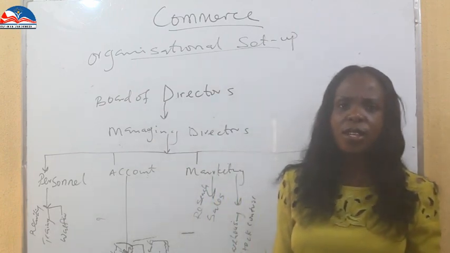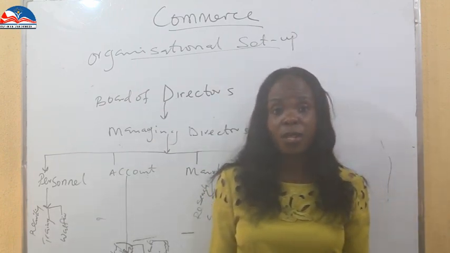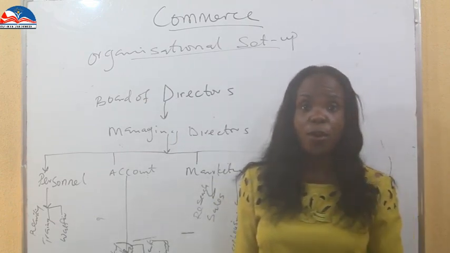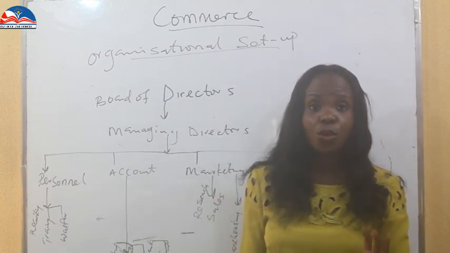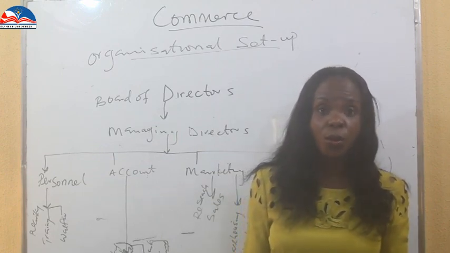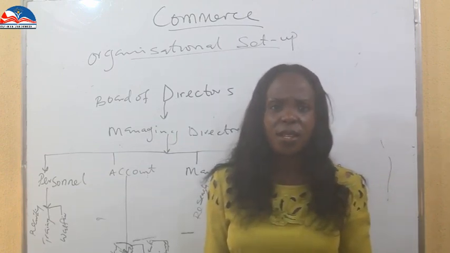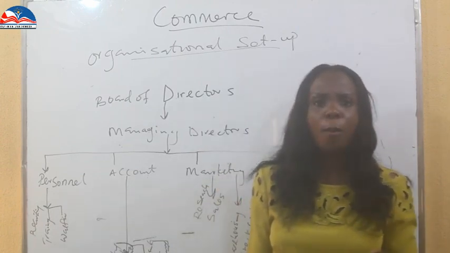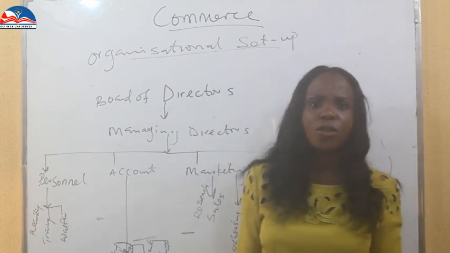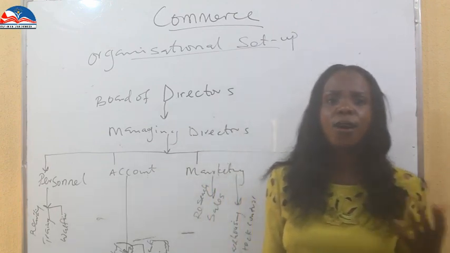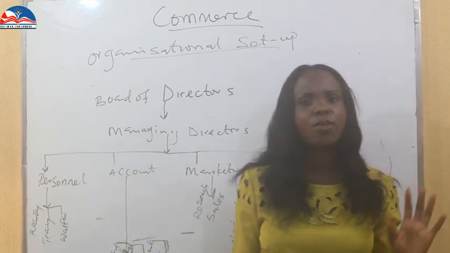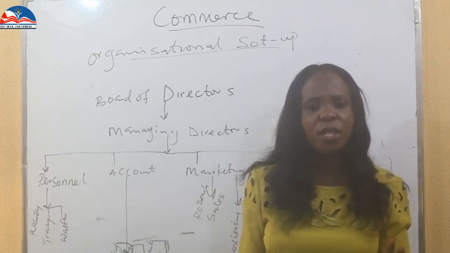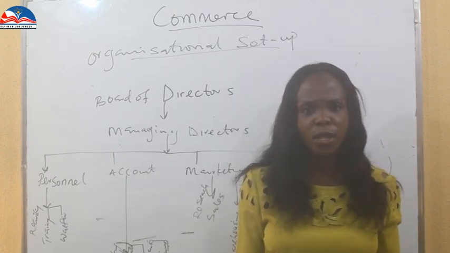Every organization is set up to meet a particular goal and objective. And to meet this goal and objective, the business sets up a channel to help them meet these organizational goals. And what are those things that they set up? Line of authority, span of control, power, delegation, responsibility. All these are what make a business successfully grow and work out, and able to achieve its goals and objectives.